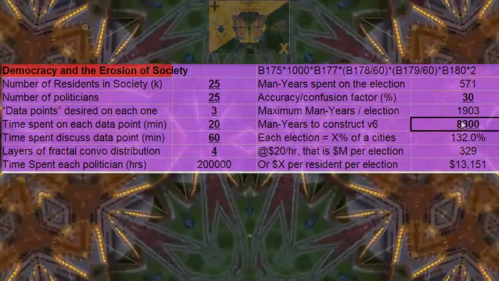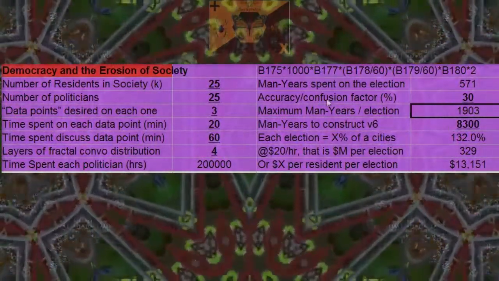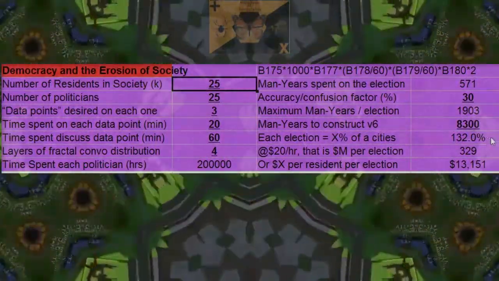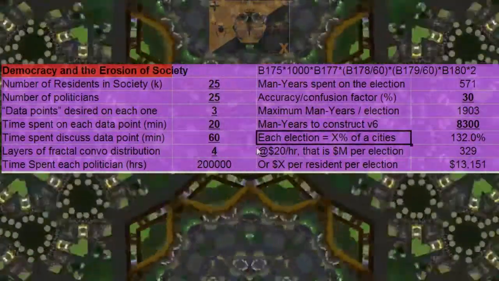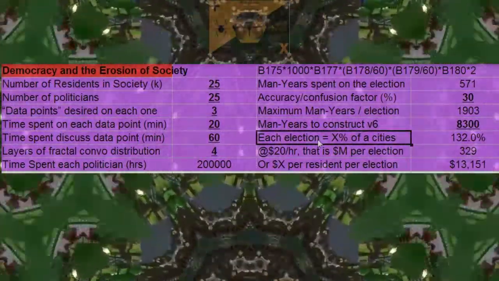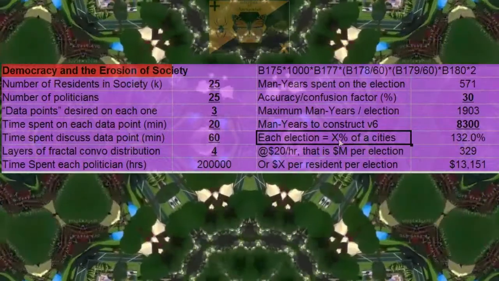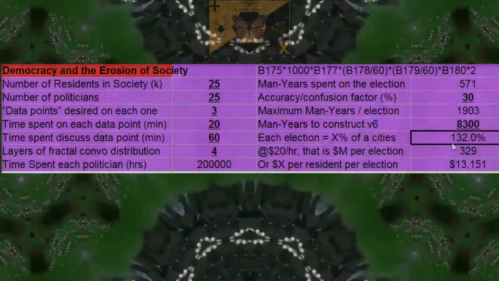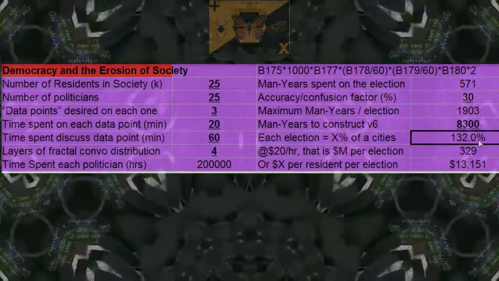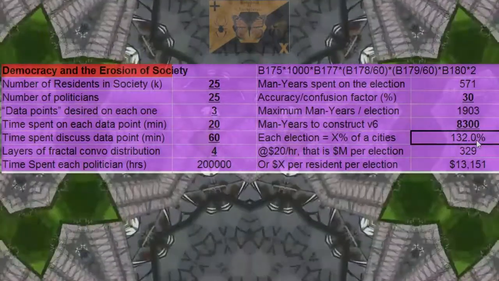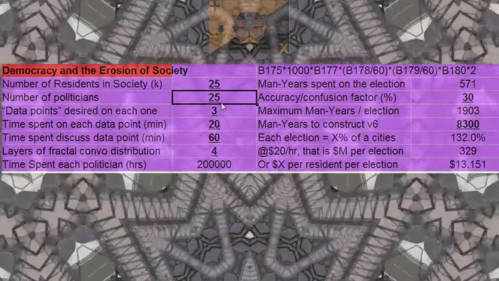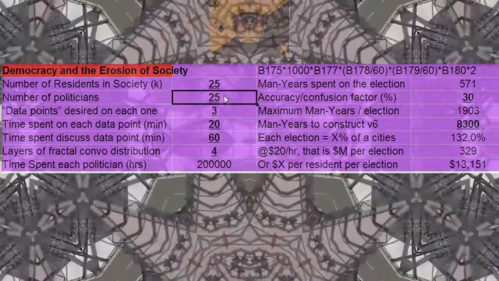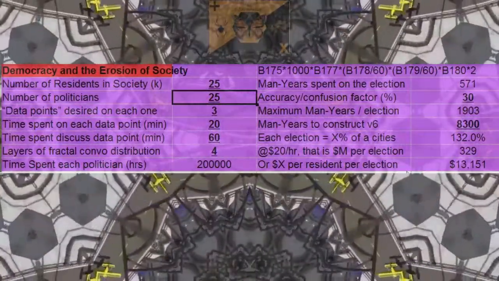So if you do the math on that, now you have all of your variables required to do the conversion and formula on that. That means each election for this tiny town, you could construct X% of this town. So you could expand the town by 132% with the time that you've wasted bickering over who to elect out of these 25 politicians.